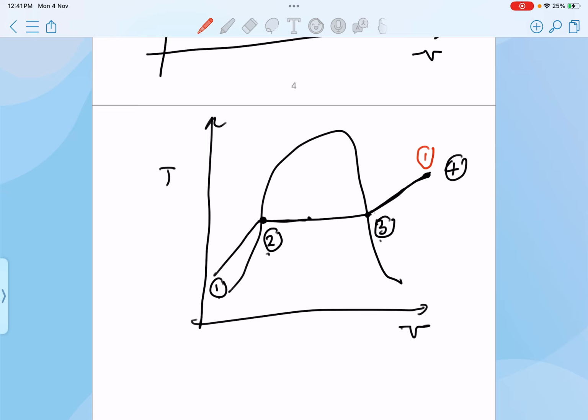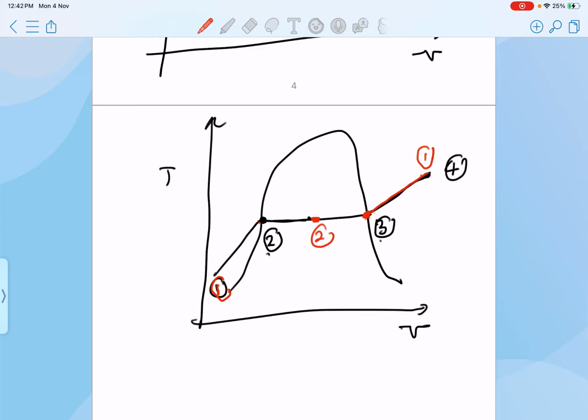Let's say I have steam or superheated water at certain temperature and pressure, and then it is cooled down, meaning that the temperature will be reduced until it reaches a certain point where the first liquid water is formed, and then sometimes it stops here. So it's not necessarily for the question to start from here, going up to here, here and here. Sometimes it can also start from here, going back to here, and stop here.